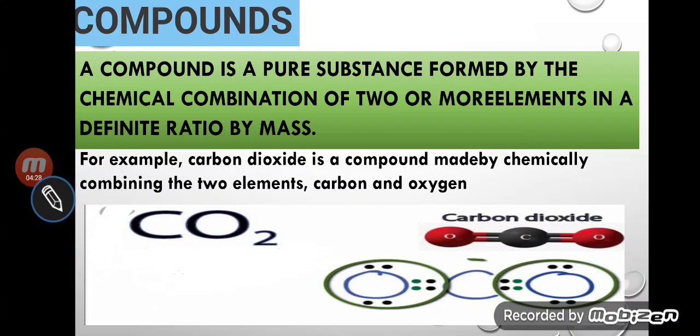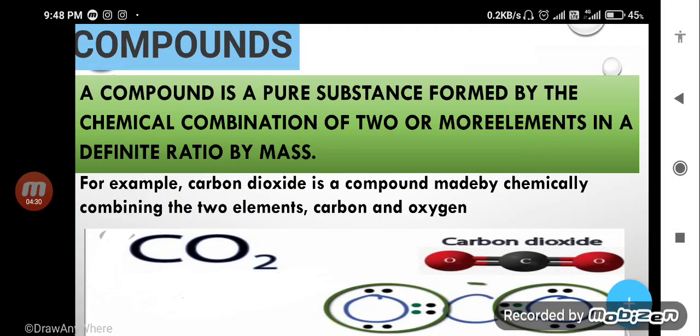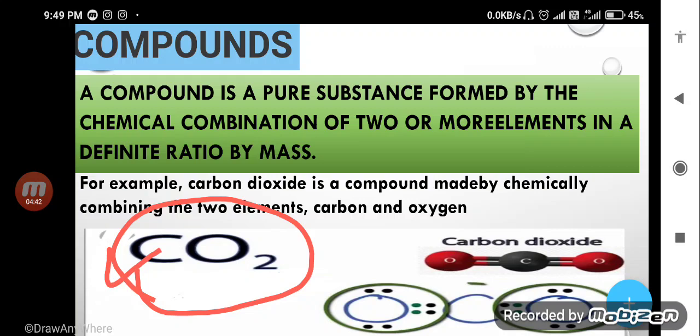You can see the example, the formation of CO2. CO2 stands for carbon dioxide, and you can see there are two kinds of atoms, carbon and oxygen, and whenever different atoms combine chemically, they are called compound.